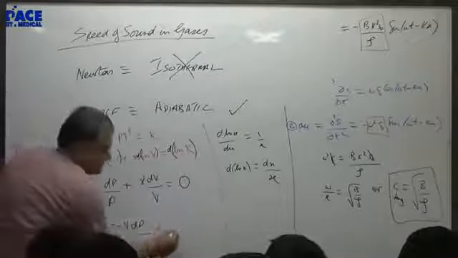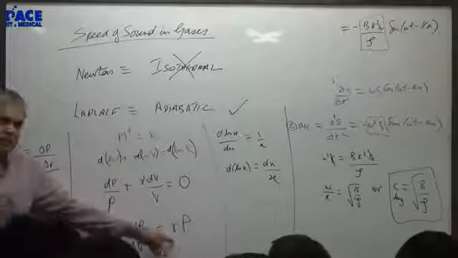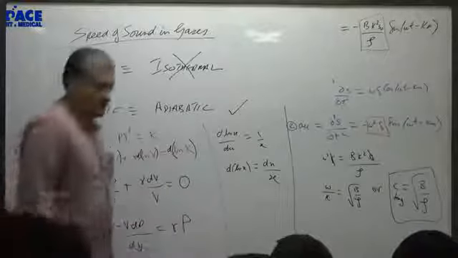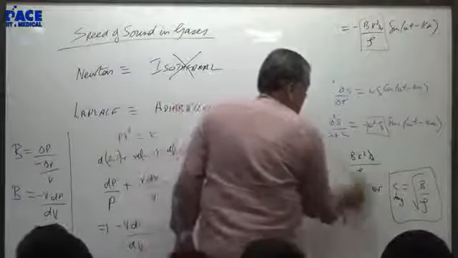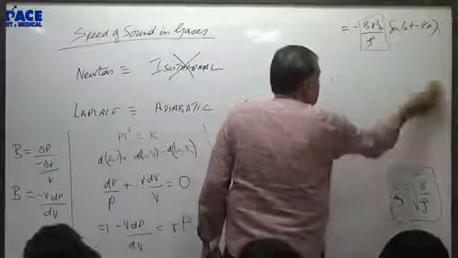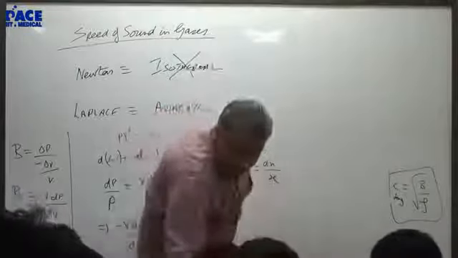Rewrite it, you will see that this is gamma P. So the bulk modulus for gases we will take as gamma P. So what is the formula for speed of sound? Root B by rho will become root gamma P by rho. That's the speed of sound in gases.